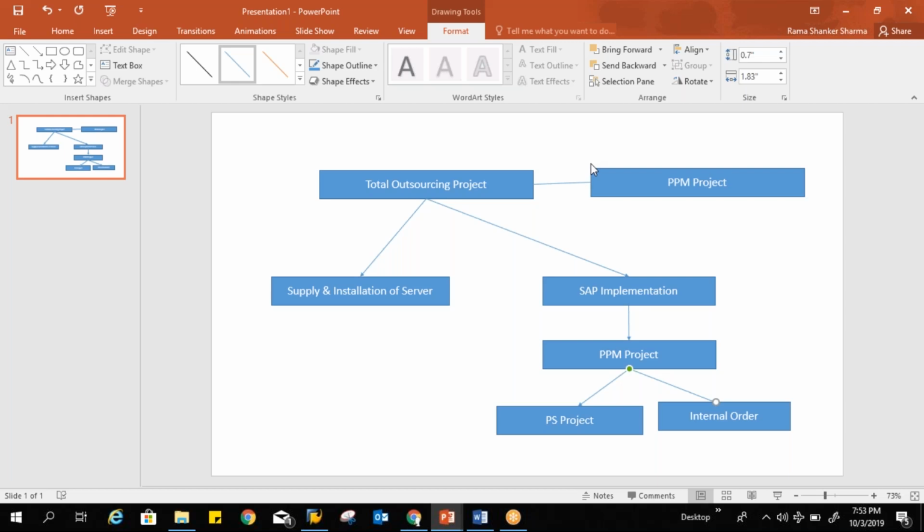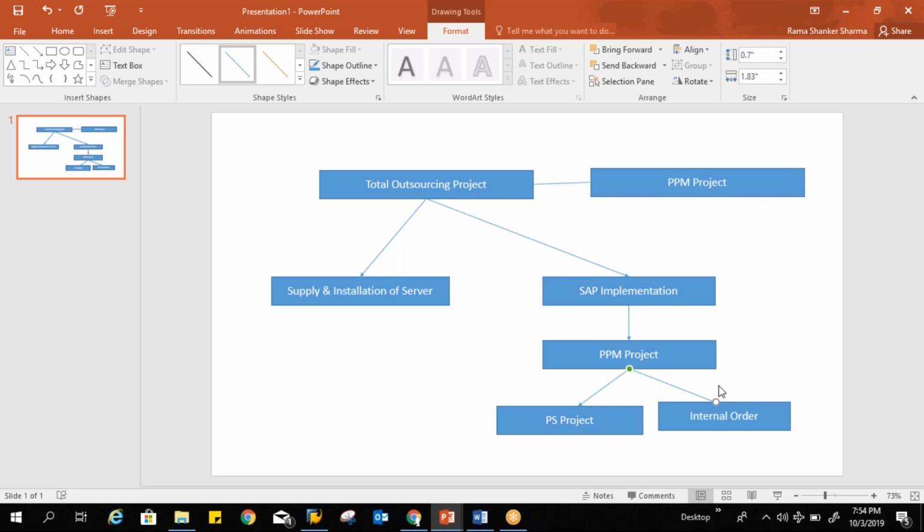Okay, so conceptually understand this part. It is an independent project here. It is nowhere related to my PPM item. And here we need to do the configuration. One question, please correct me if I'm wrong. When you are creating an item, parallelly you can create a PPM project, and from there you can create a PS project or internal order. So you can have your resource planning, cost planning, everything in this cycle. But on an initiative, you cannot do cost planning or resource planning, is that right? Cost planning you can do, resource and capacity planning you can do, but in a limited way. From an initiative, you cannot create a PS project or internal order.